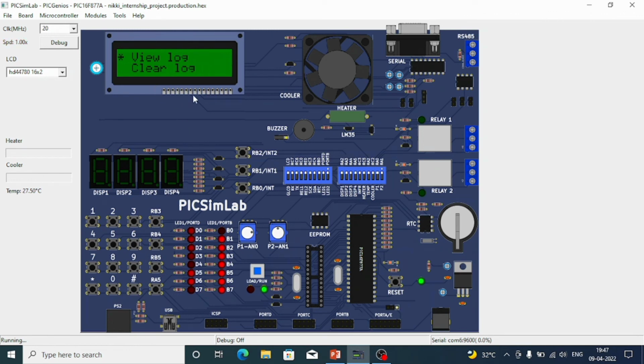Now I want to view the log, so I have to select OK by using the RB5 button. Now this is the serial number, time, event and speed. We can increase using RB4: 1, 2, 3, 4 and 5. We can decrease using RB3.